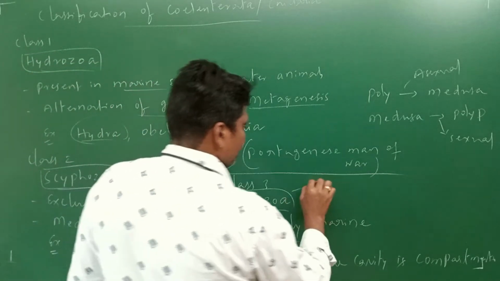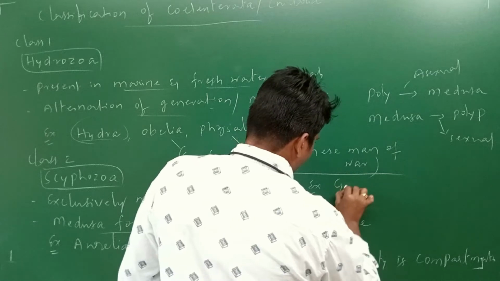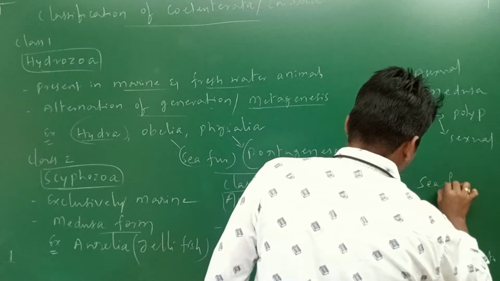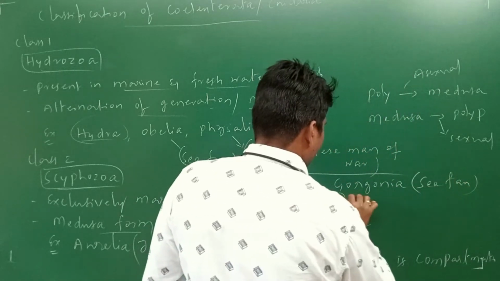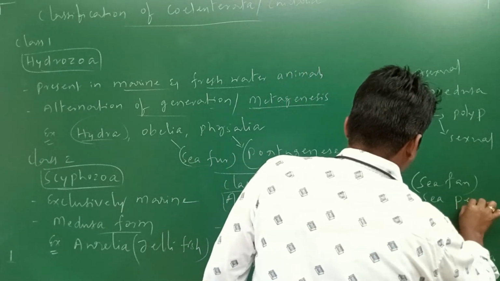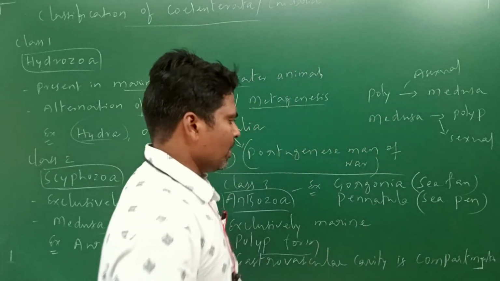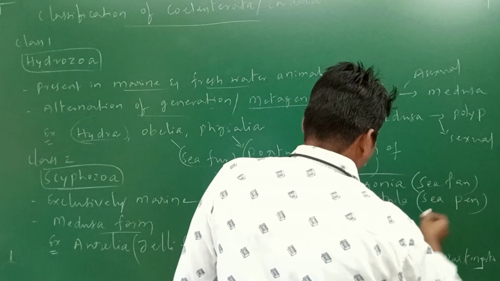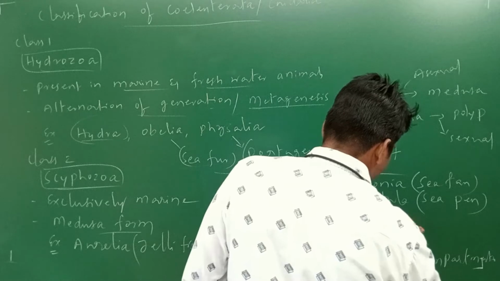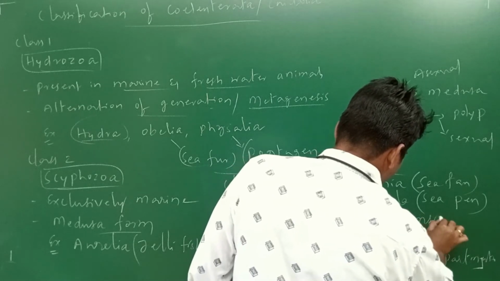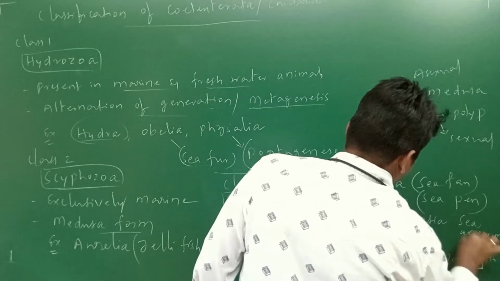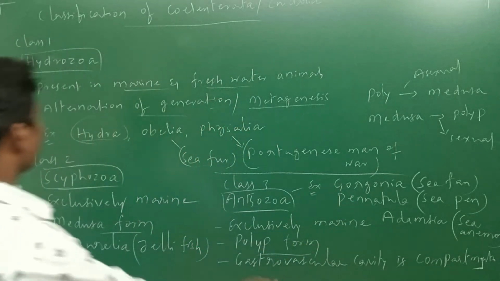Examples: Gorgonia, the sea fan, is the common name. Next, Pennatula, the sea pen. Gorgonia, sea fan; Pennatula, sea pen. One more example you can take is Adamsia, the sea anemone. So these are the examples.